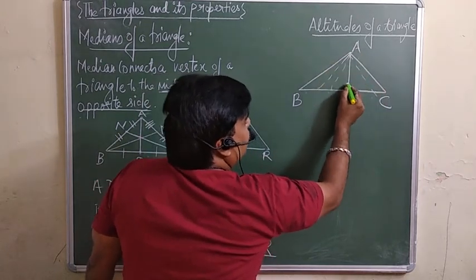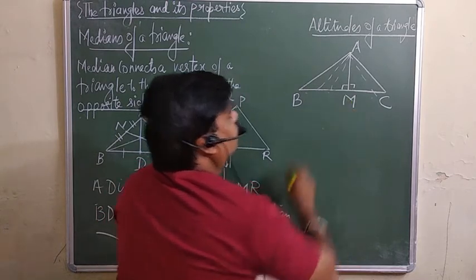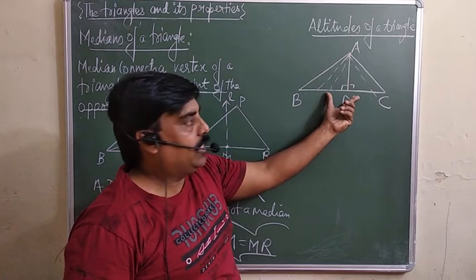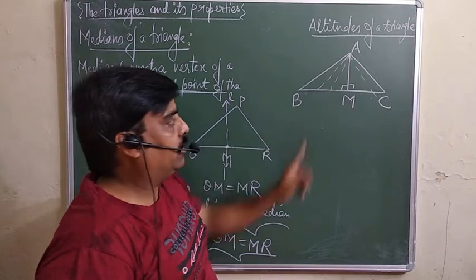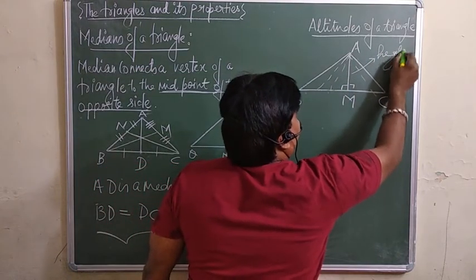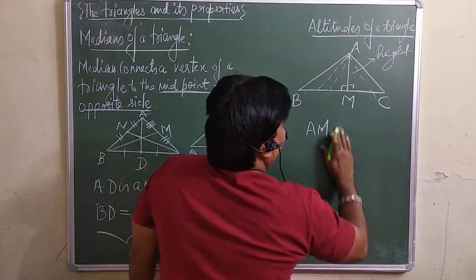But if it falls at 90 degrees, if the distance between the vertex and this base falls at 90 degrees, then you can say that this is your height. So this is AM,